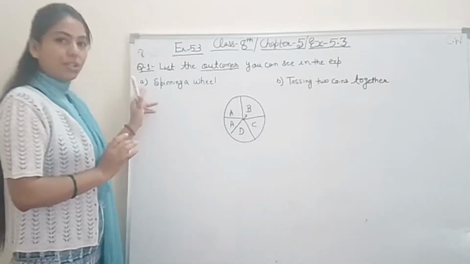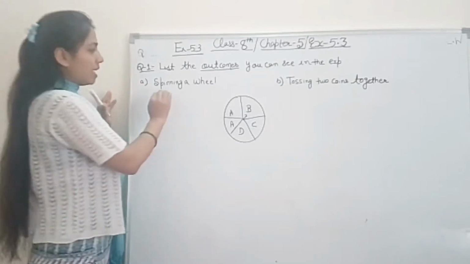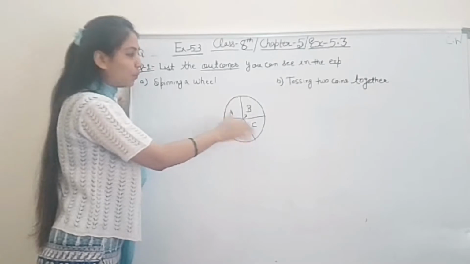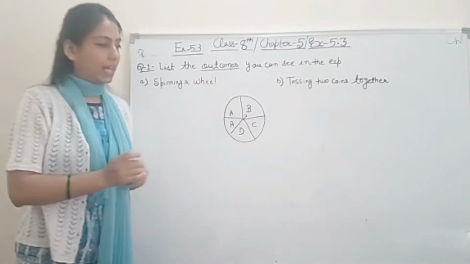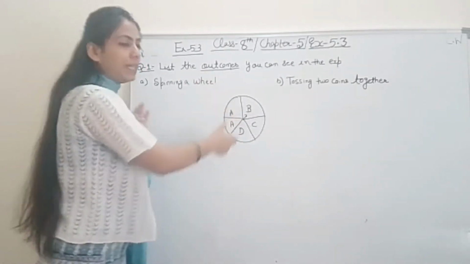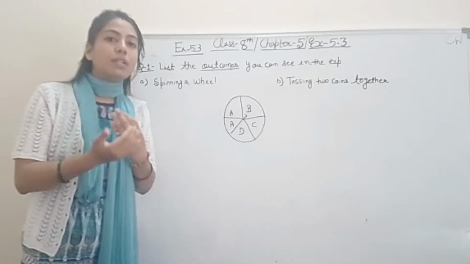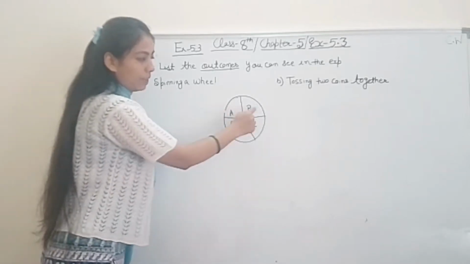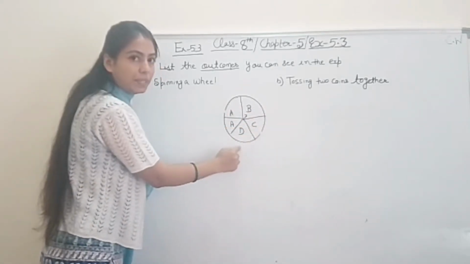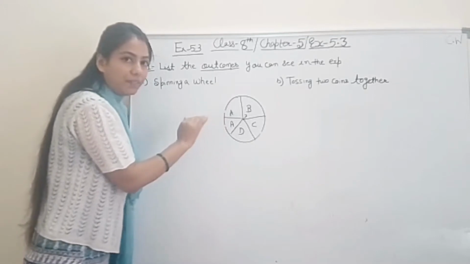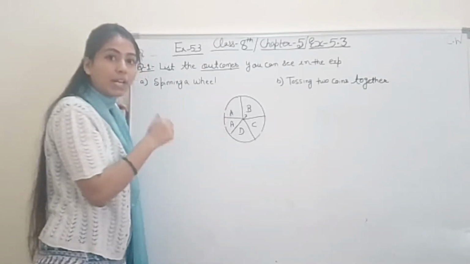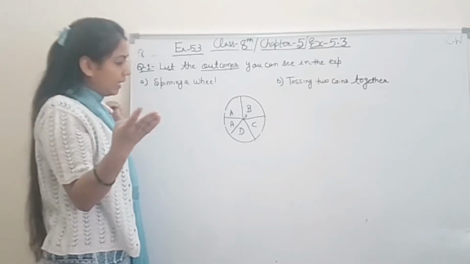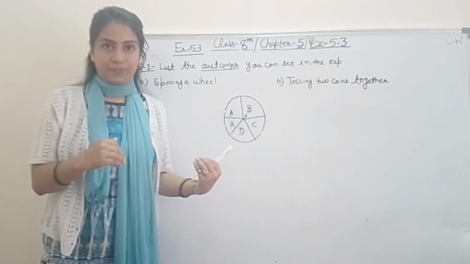So question number 1, this A part is to spin a wheel. When you are spinning a wheel, what are the outcomes for that? This is a wheel, okay? When you spin it, students, how many outcomes can you get? One is A, one can be B, one can be C, one can be D. Either A, or B, or C, or D. This A we have already written, okay, students?